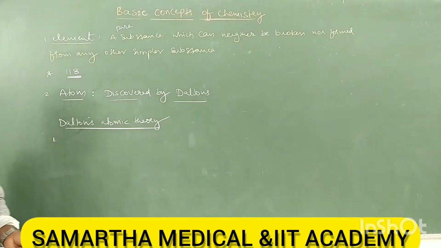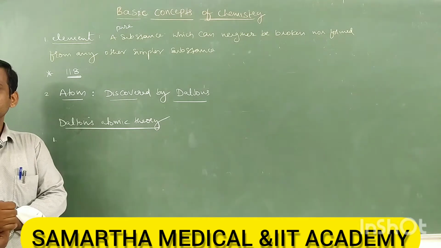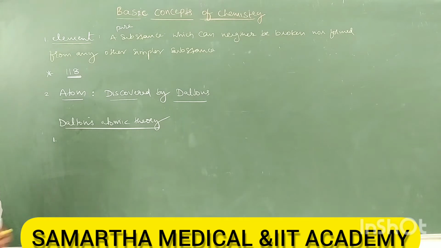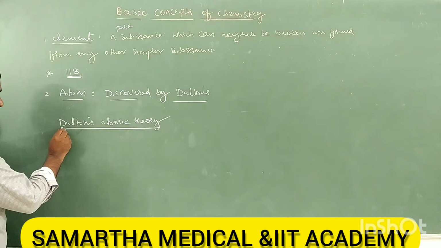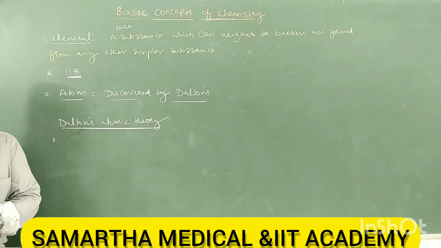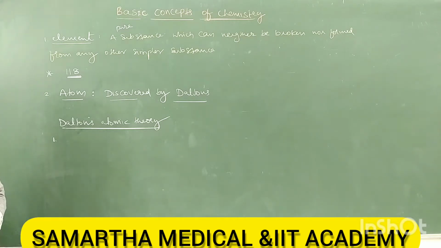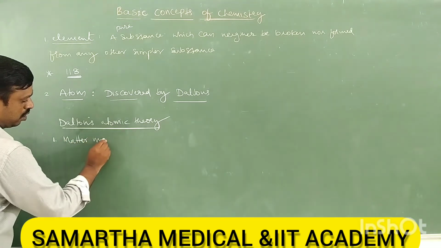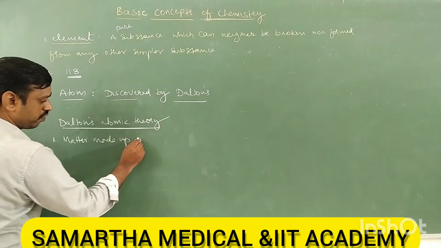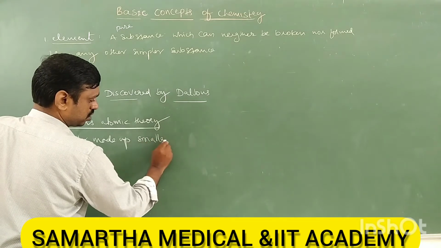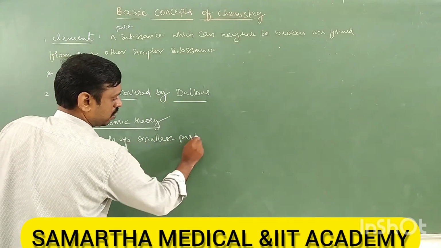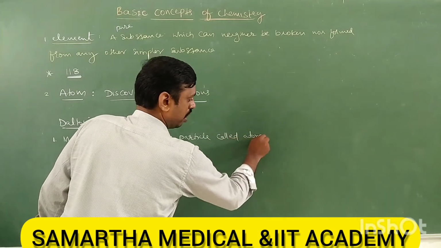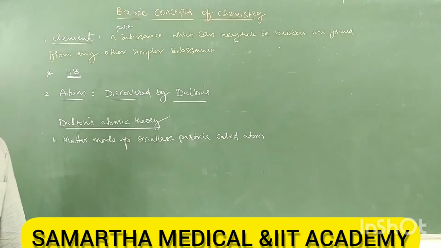It means matter is made up of smallest particles, and those smallest particles are nothing but atoms. So the first point is: matter is made up of smallest particles called atoms. Atoms are nothing but the smallest particles of matter.